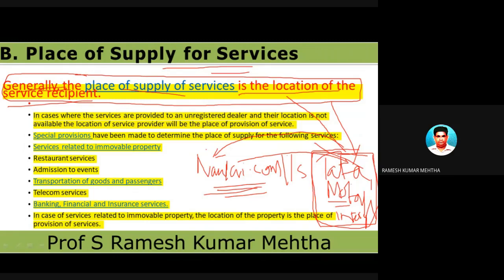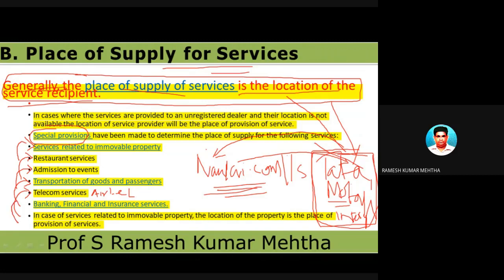Number two point: there are some special services, like services related to immovable property, services related to restaurants, services related to admission to events. We will see, don't worry, I am going to take some examples. Transportation of goods and services also is a service. Telecommunication services are there. For example, Airtel is providing you the service of internet, broadband, and even mobile and telecommunication services.